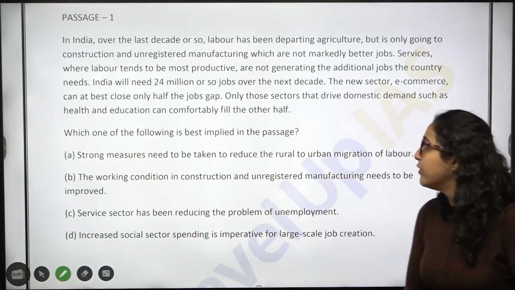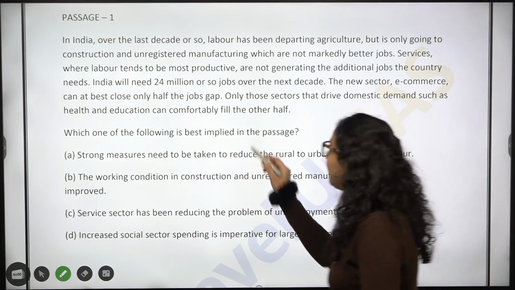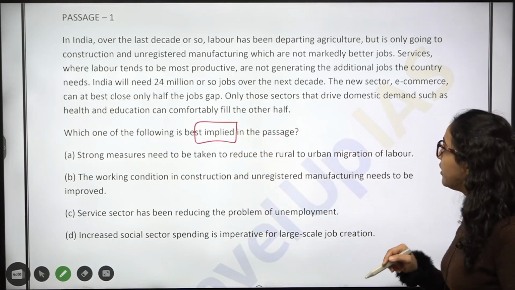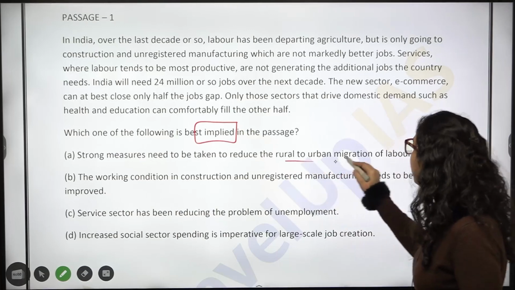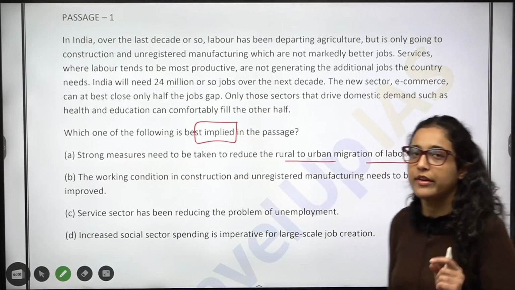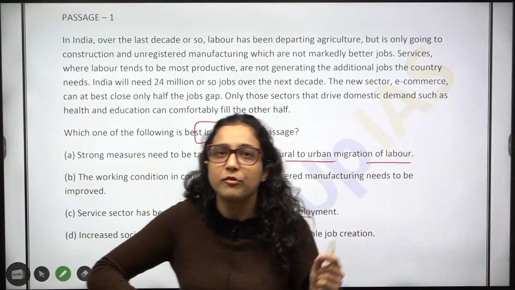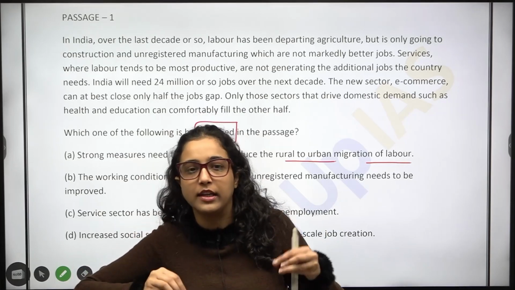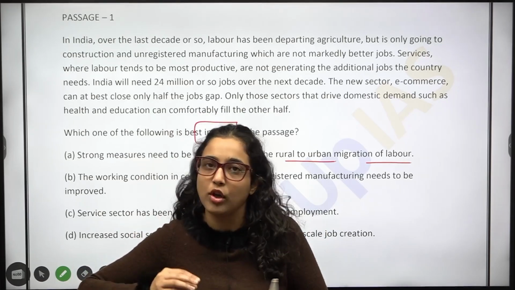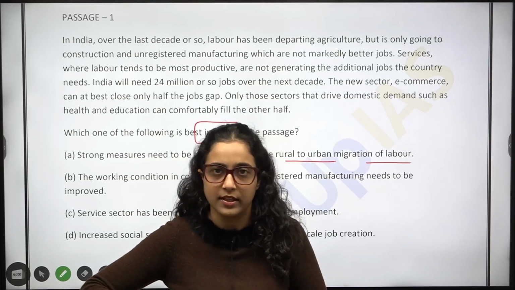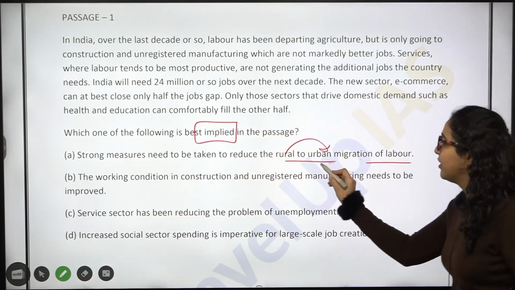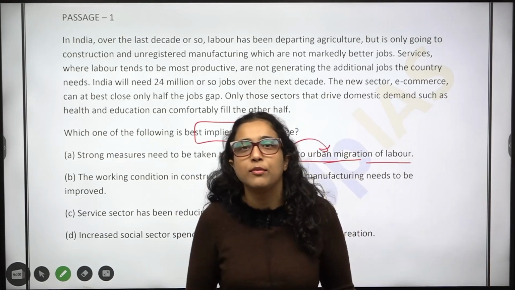Okay? So, which one of the following is best implied in the passage? Strong measures need to be taken to reduce the rural to urban migration of labor. Okay. One more tip which I would like to give you is that when you are doing passages that involve your general GS studies, ठीक है? जैसे यहाँ पर rural से urban migration, आपने GS में भी पढ़ा है about migration.